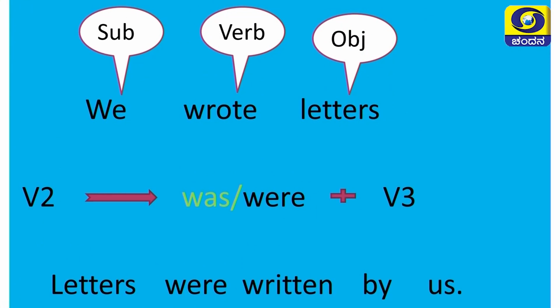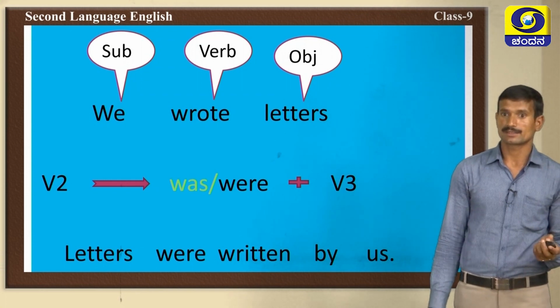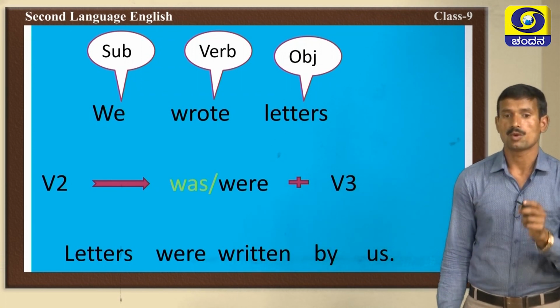So, we should use letters were written by us, because wrote is verb 2 form. In the verb 2 form, we should use the formula: verb 2 changes into was or were plus verb 3. These are the changes you should follow when you want to change the active voice sentence into passive voice.